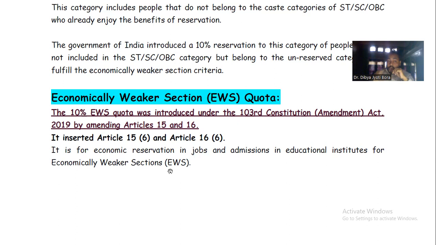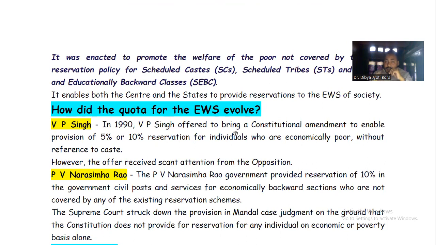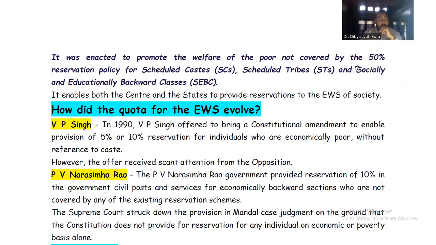And it is for economic reservation in jobs and admissions in educational institutions for economically weaker sections. Now, it was enacted to promote the welfare of the people not covered by the 50% reservation policy of SC, ST, and OBC, or you can say socially and educationally backward classes. Because the 50% reservation already exists.